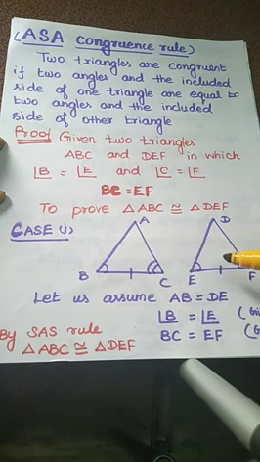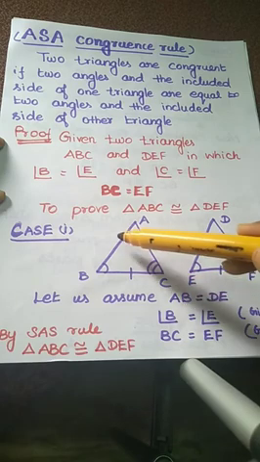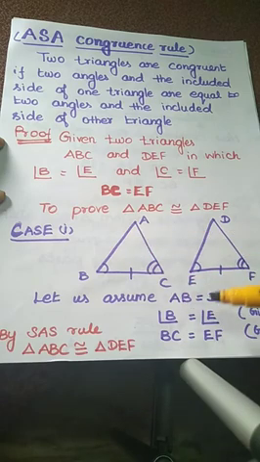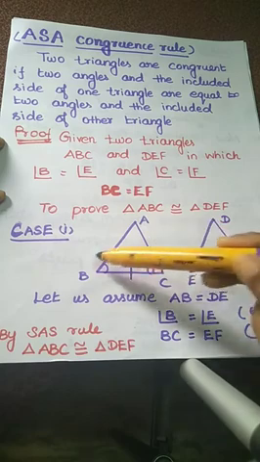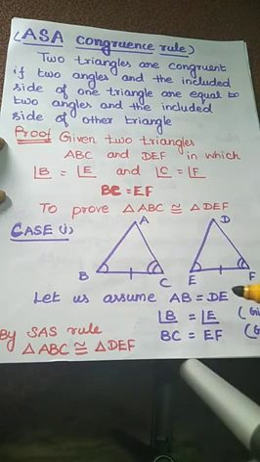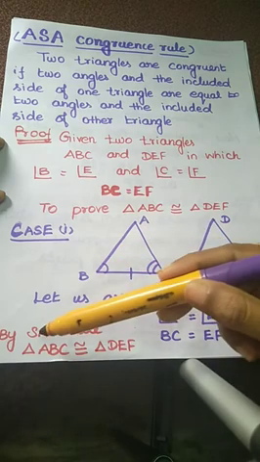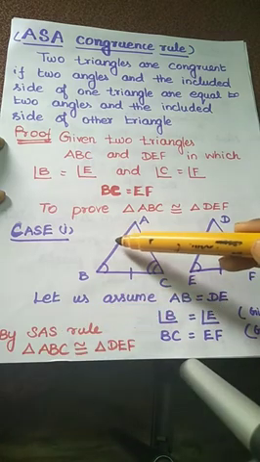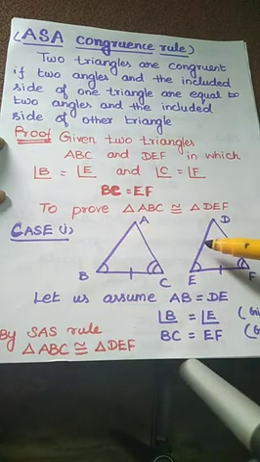These are the given conditions only. Now we just assume the side AB equal to DE. So we have to take triangle ABC is congruent to triangle DEF. Here we use the SAS rule because we already assumed the side AB and side DE are equal.